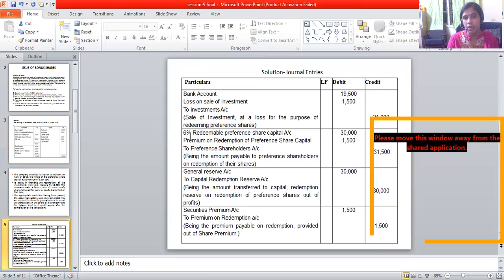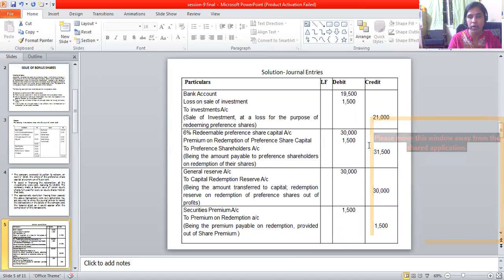Next is the 6% redeemable preference shares. This is actually the capital part. The premium is extra that we are due, at 5%, so 1,500. If we add up the amounts, 31,500 is the preference shareholders' amount that is due.